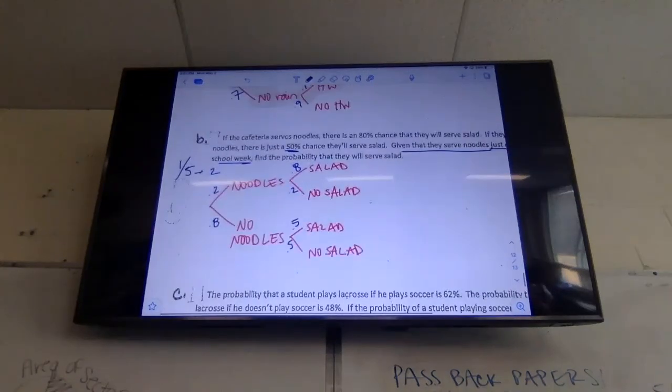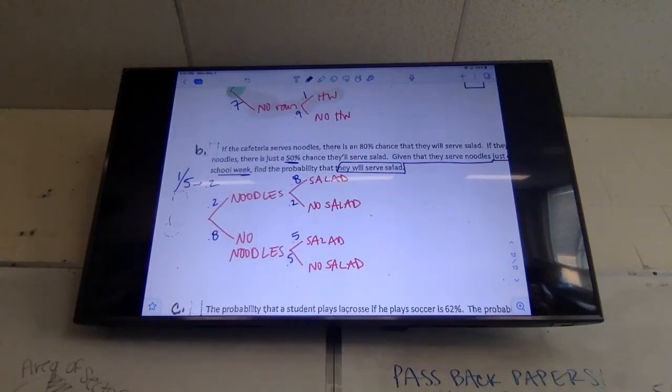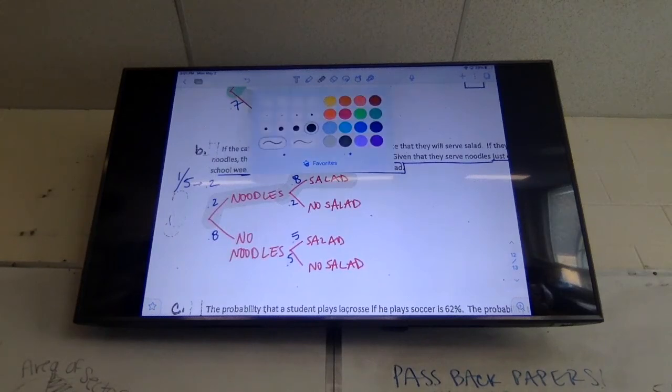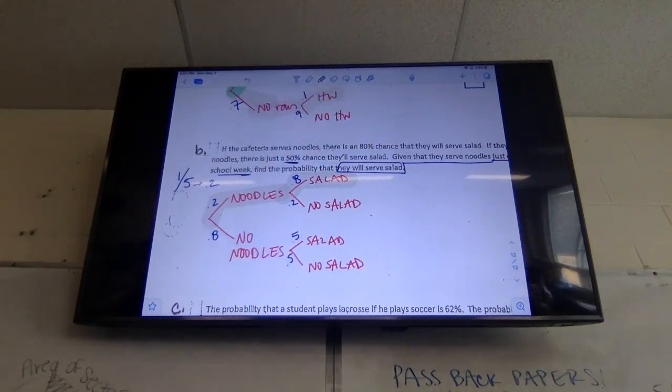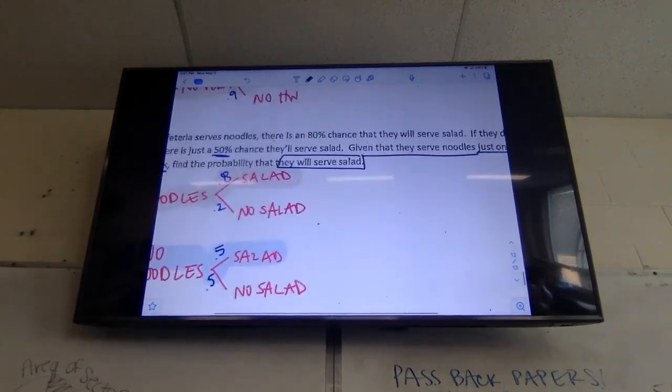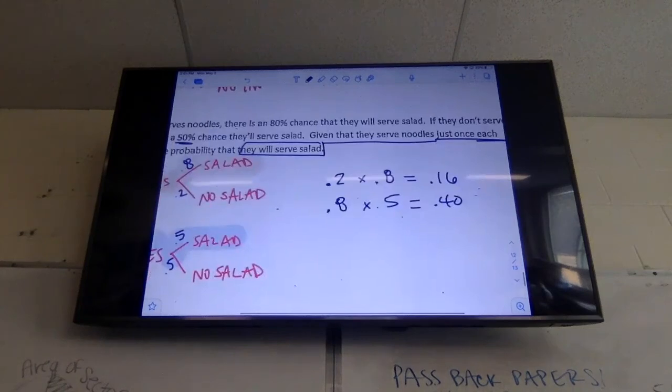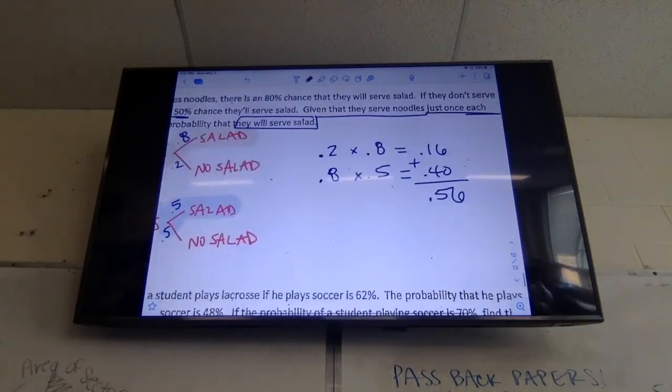Okay. So now it says find the probability that we will serve a salad. So we have to go, okay, yes noodles, yes salad, and we have to go no noodles, yes salad. So 0.2 times 0.8 is 0.16, and then 0.8 times 0.5 is 0.4. And what do I do with those two things? Add those together. So 0.56, which is about 56%.